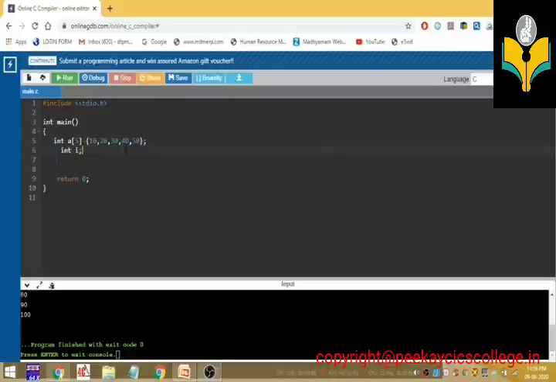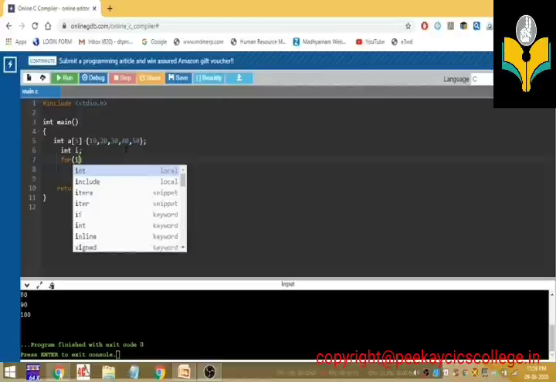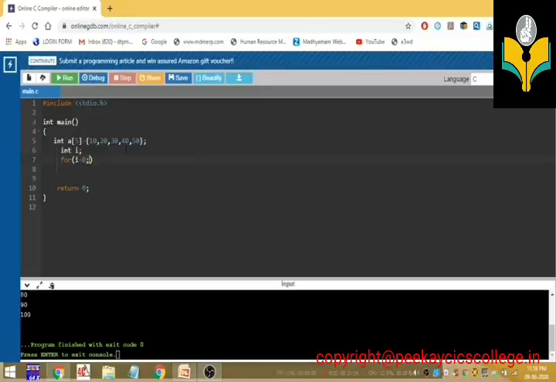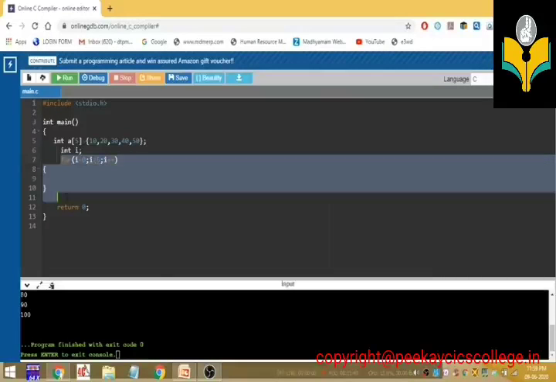I already created the variable i, and I write a loop using the for control statement: for i is equal to 0, i less than 5, i plus plus. I think you all know the syntax of the for loop, because we already discussed control structures.